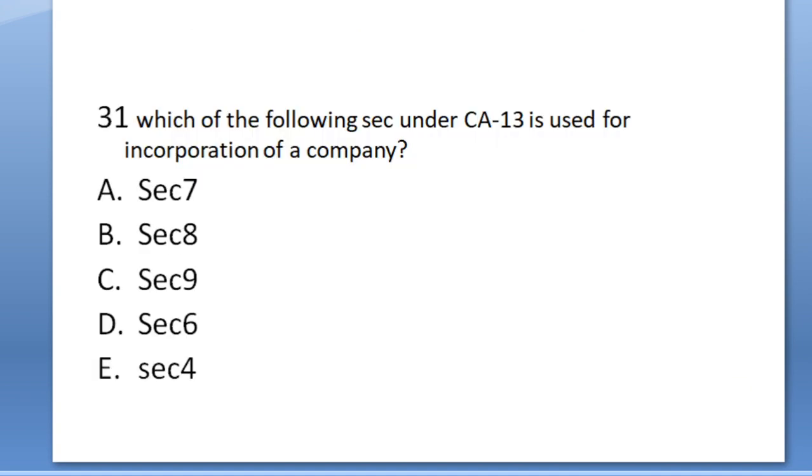Next question will be 31. Which of the following sections under Company Act 13 is used for incorporation of the company? Section 7, Section 8, Section 9, Section 6, Section 4. Section 7 is called the incorporation section. Option will be A. Remember it.